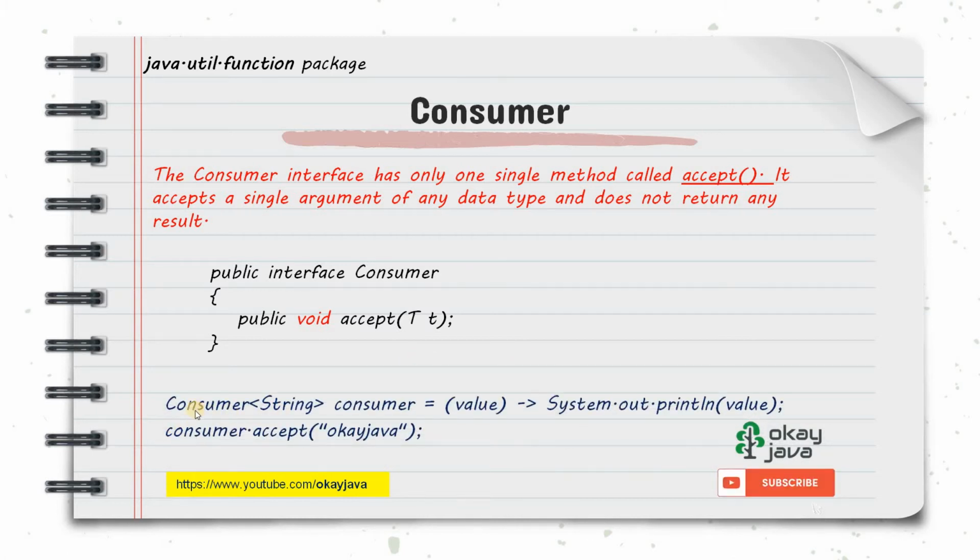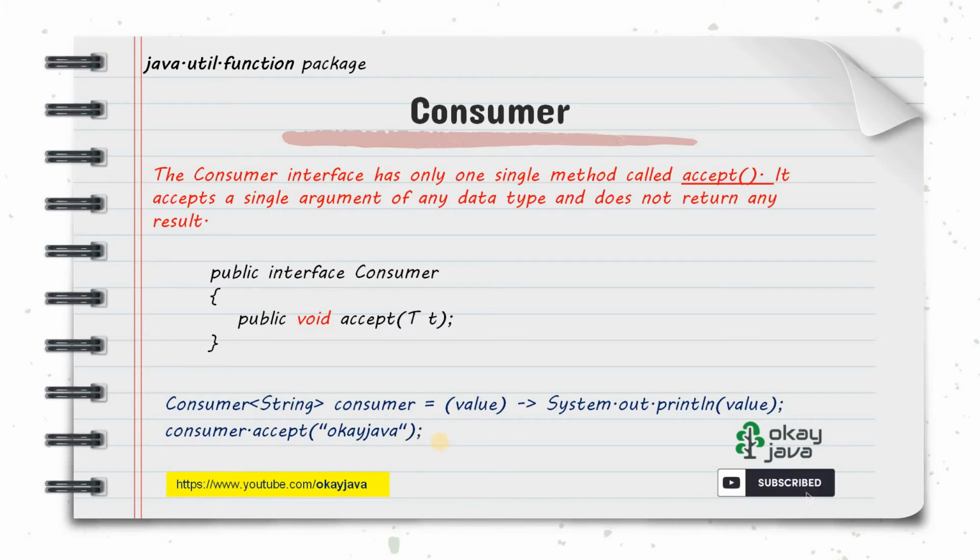Let me give an example here. For example, I have a consumer. Here is my consumer interface, with T type as String. The reference variable called consumer equals, I'm passing a string value, and what I'm doing here is simply printing that value with sysout. So this is my function body, correct? Now I can use this reference variable, consumer.accept is the method. Consumer has only one abstract function called accept. I'm calling accept and passing one string here. So if I run this particular program, I will get OK Java printed on the console.